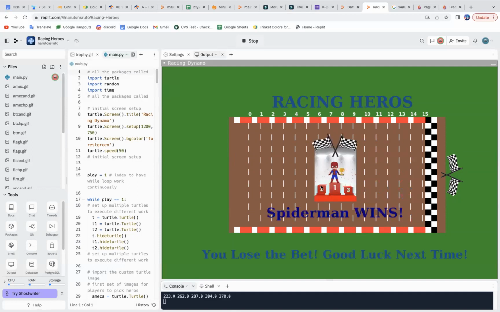At the end, the game will announce the winner, and the code will compare to the race result and game player's guess result. This will be the last scene of the game.